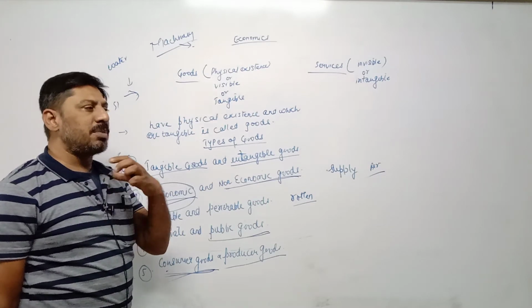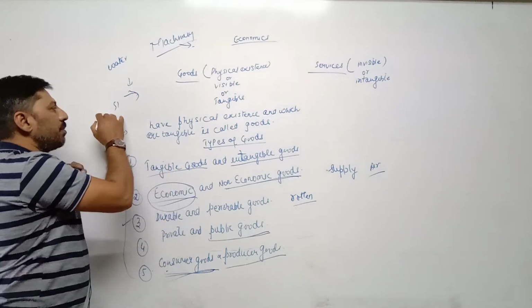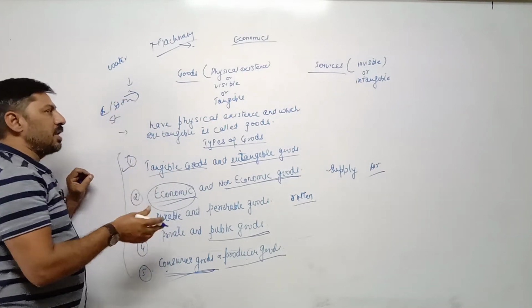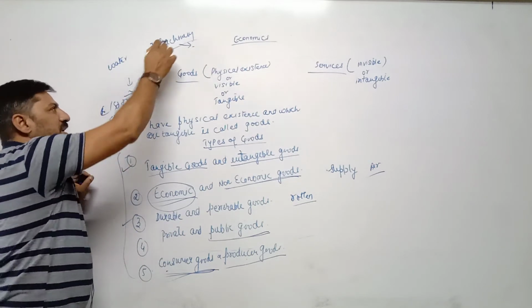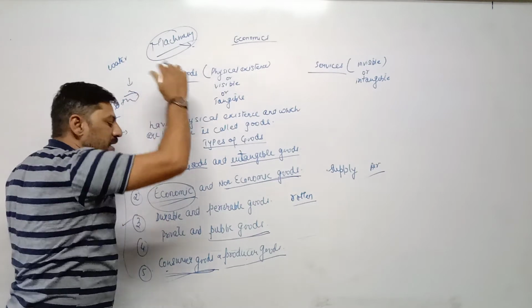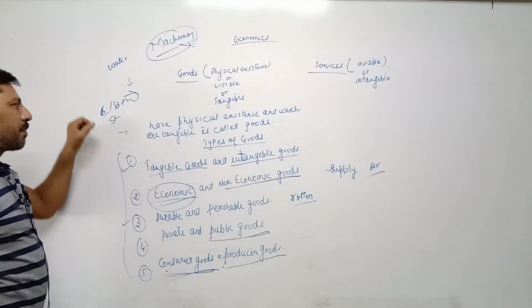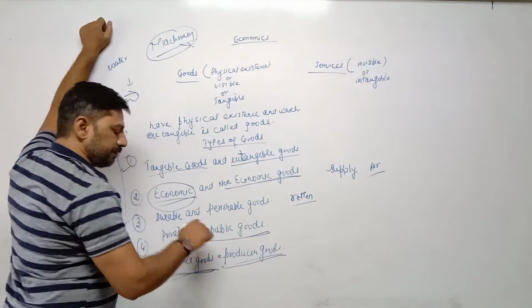We are not demanding machinery or raw materials. We demand shirts, means cloth, we demand stationery items. In order to produce cloth and stationery items, machineries and raw materials are demanded by the producer. So once again, goods which are demanded by the producer for the production process are called producer goods.